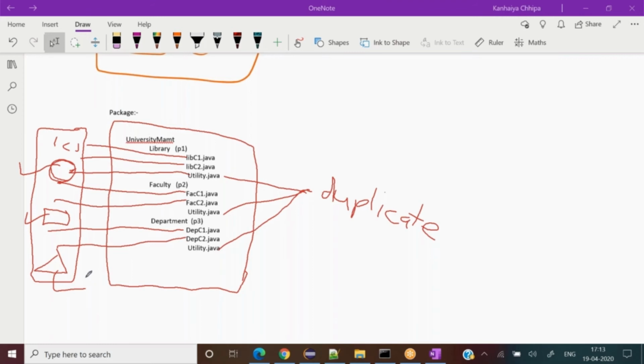I'll help you out: you want to use the library package's utility class, so you define that you're going to use library.utility class, faculty.utility class, department.utility class. That is why package is super important. And there are two things required in Java or any other programming language which make it necessary to create a package in the programming language.